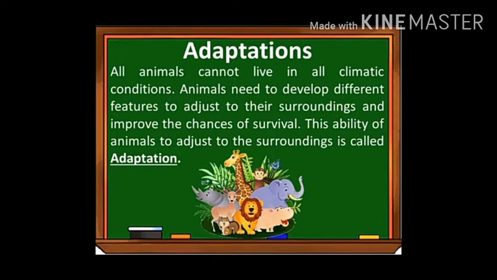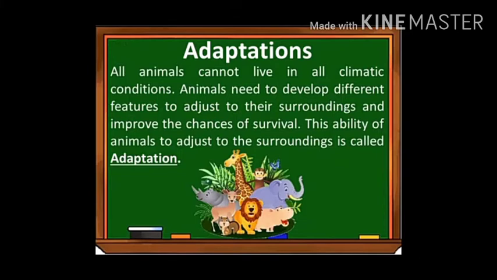That is, what are all the adaptations made in animals to live in the climatic conditions where they are living, or the modifications made in animals to grow in the regions where they are surviving.